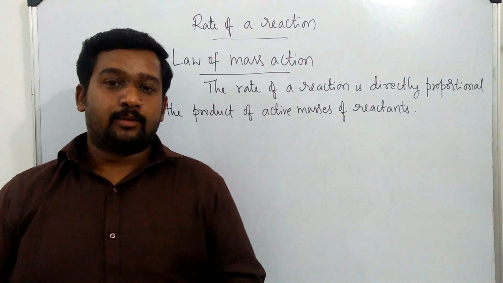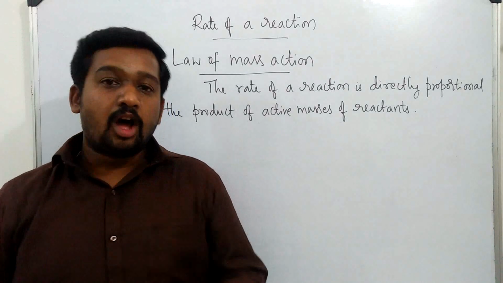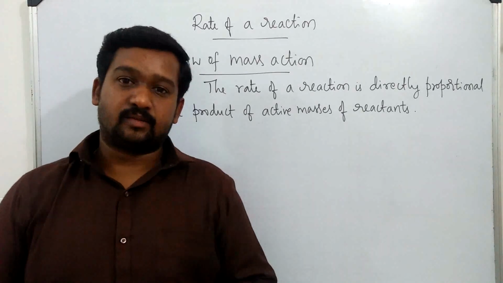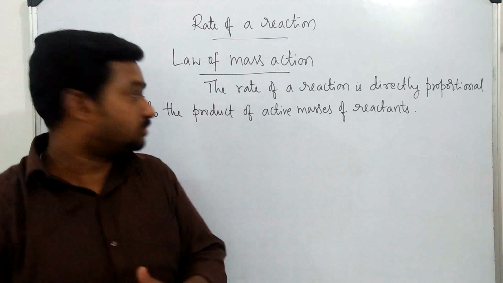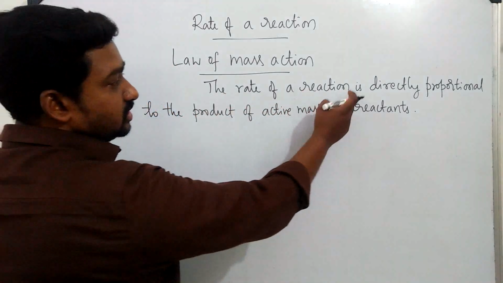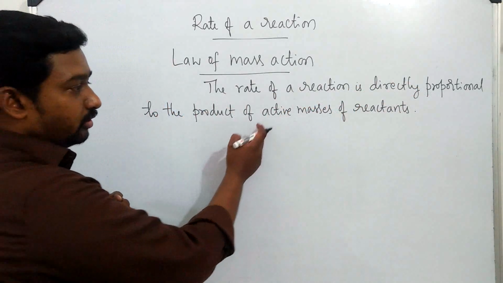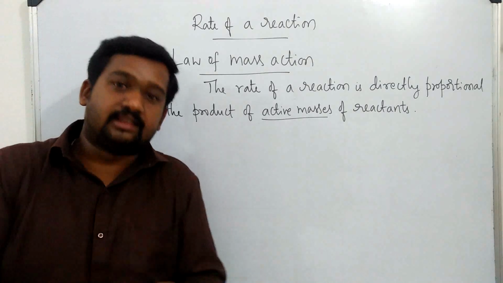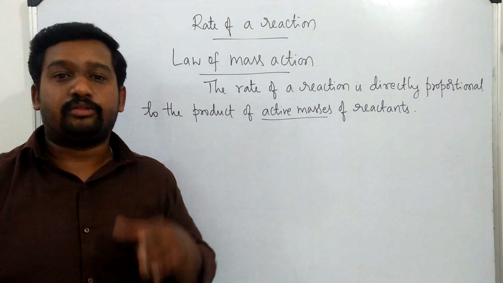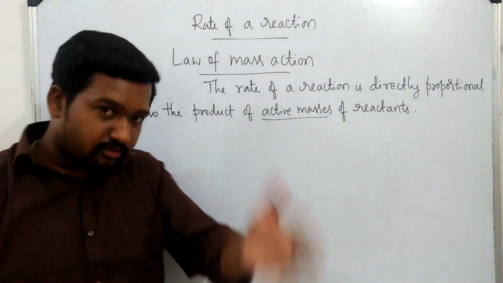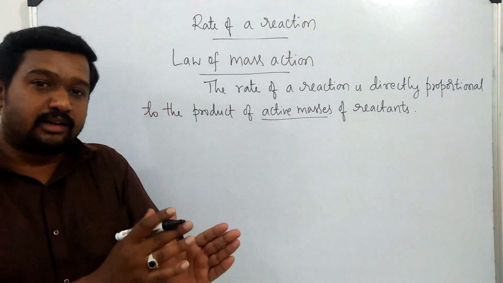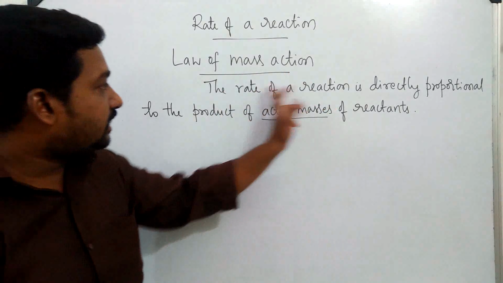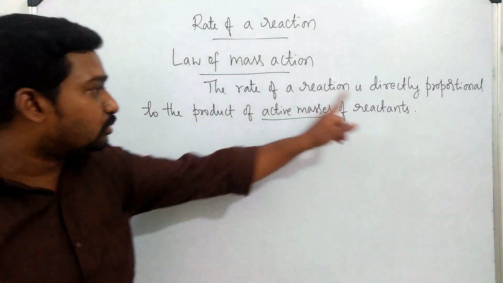Now let's see what is the law of mass action. Law of mass action is a concept which gives you an idea of rate of reaction. This is another method of expressing the rate of reaction. Let's see. The rate of a reaction is directly proportional to the product of active masses of reactants. Here, active masses means nothing but the molar concentration of reactants. Active masses, in other words, can also be said as the amount of reactant participating during the reaction. So, law of mass action says the rate is directly proportional to the product of active masses of reactants.